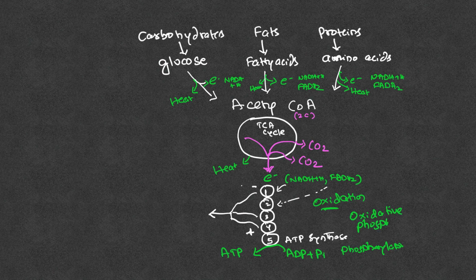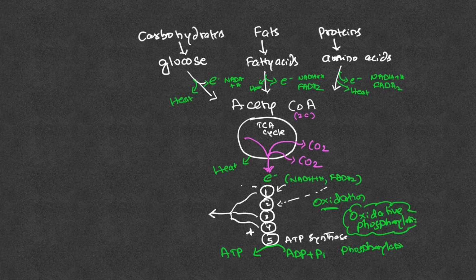Oxidative phosphorylation is another name for electron transport chain. That is why it is called oxidative phosphorylation. What else happens in this particular reaction? In order for oxidative phosphorylation to go on, there is a need for oxygen molecule in the